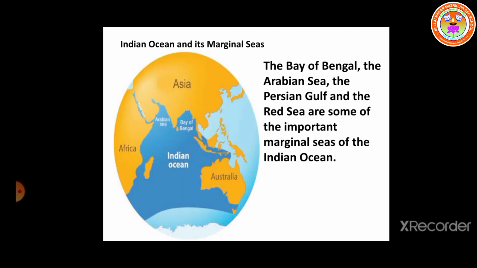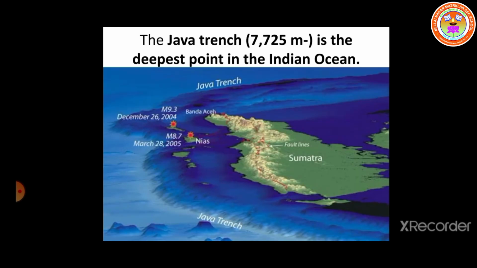Next, we are going to learn about the marginal seas of the Indian Ocean. The Bay of Bengal, the Arabian Sea, the Persian Gulf, and the Red Sea are some of the important marginal seas of the Indian Ocean. Next, we have trench. Trench means the deepest part of the ocean. The deepest point in the Indian Ocean is Java Trench, that is 7,725 meter power minus, that is m to the power minus. It is the deepest point in the Indian Ocean.